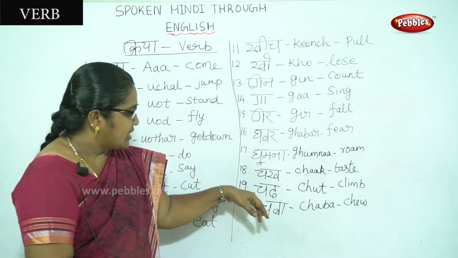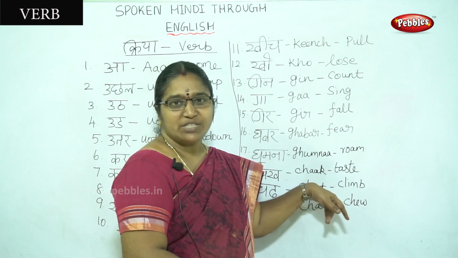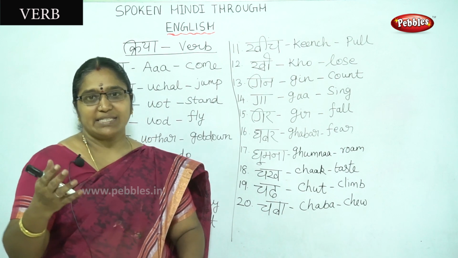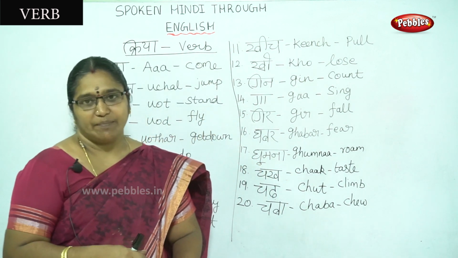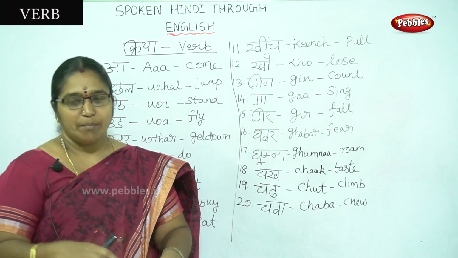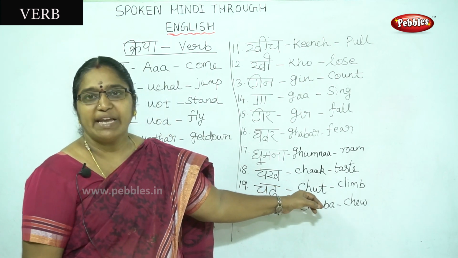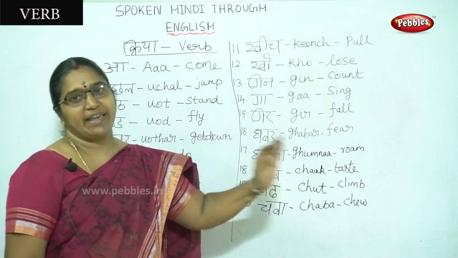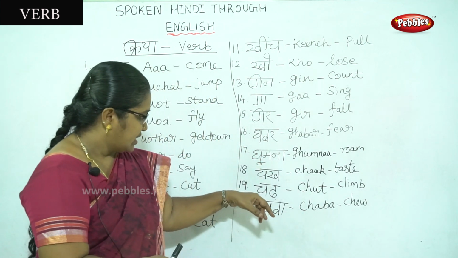Then the 19th one is chadh. Chadh means climb. Pronunciation is chadh. Meaning is climb. Monkeys climb trees. We all know monkeys will climb the tree. In Hindi, monkey is known as bandar. बंदर पेड़ चढ़ रहे हैं. पेड़ means tree. Monkeys are climbing the trees. For that we have to use chadh.